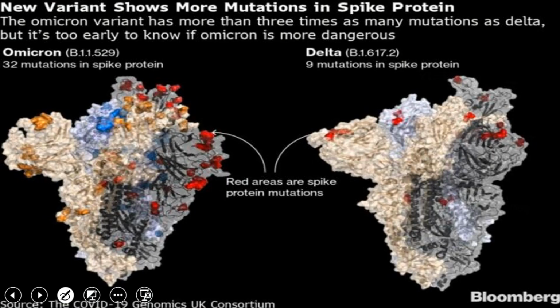This is just a comparison between the Delta and the Omicron. This is the Delta variant, which has only 9 mutations in the spike protein.